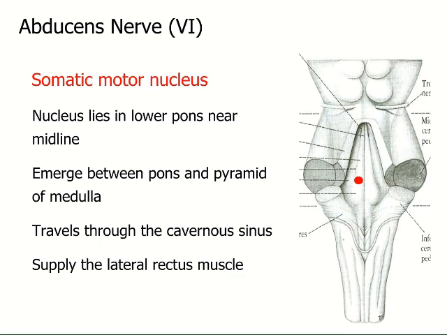Like the trochlear nerve, the abducent nerve also carries one functional component, which is the somatic motor component, and the somatic motor nucleus of the abducent nerve lies underneath the facial colliculus.